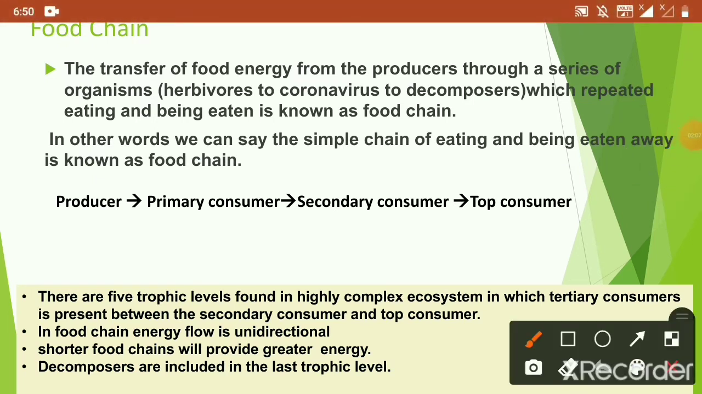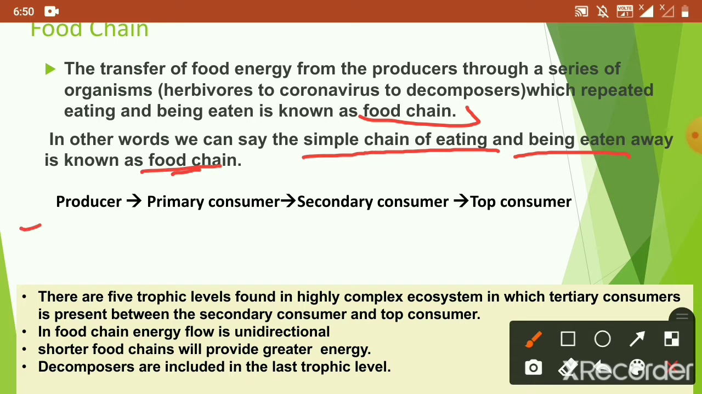As we know, the transfer of energy takes place from producers through a series of organisms to consumers, and this process is known as the food chain. In other words, we can say that the simple chain of eating and being eaten is the food chain.